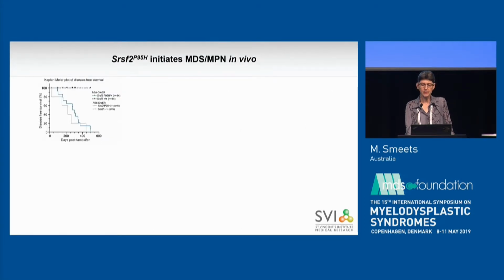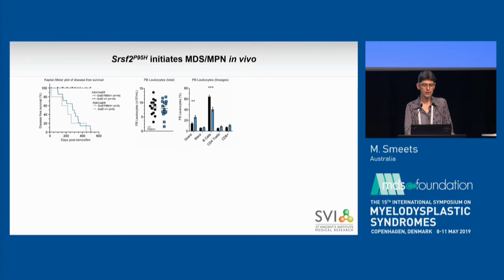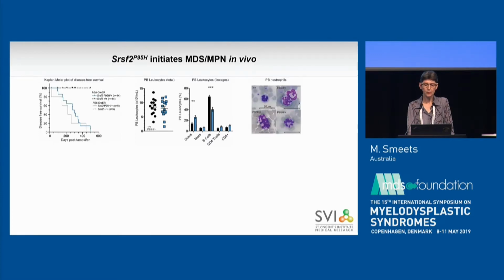We next looked at non-transplanted mice from both models that were left to age, and we saw that they developed disease 8 to 12 months after P95H activation. They had to be euthanized at this point due to worsening macrocytosis and anemia or dermatitis on the face. In the peripheral blood of these mice, we saw a slight leukopenia, but again, an increased number of granulocytes and a significant decrease in the B cells. In peripheral blood smears, we saw also indications of dysplastic cells with hypersegmented and abnormally segmented neutrophils.